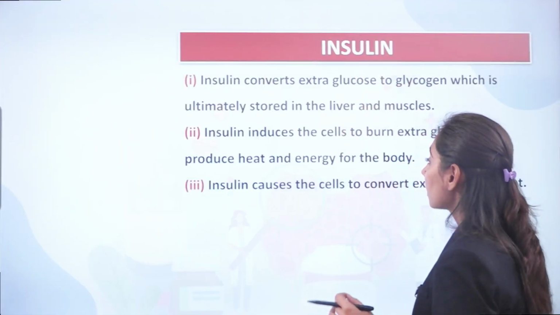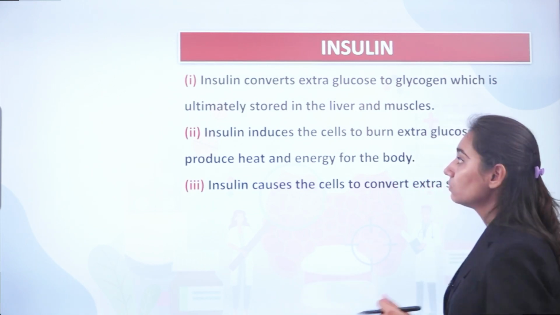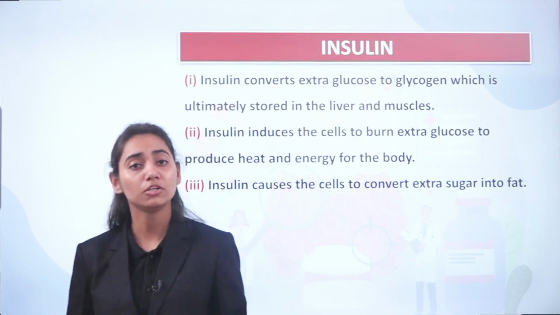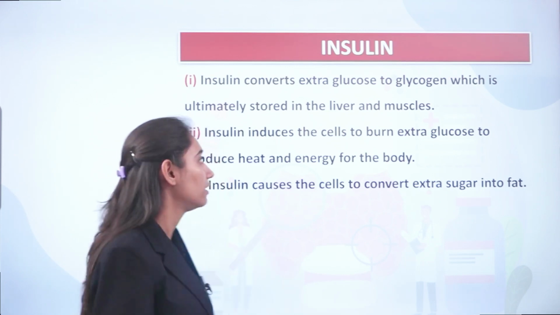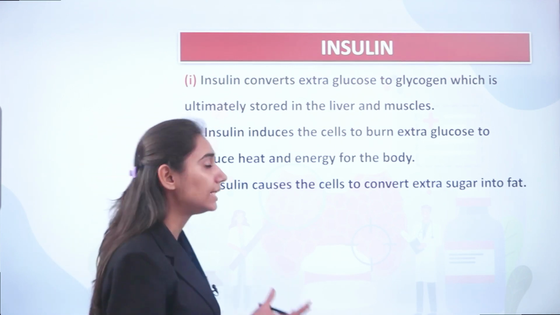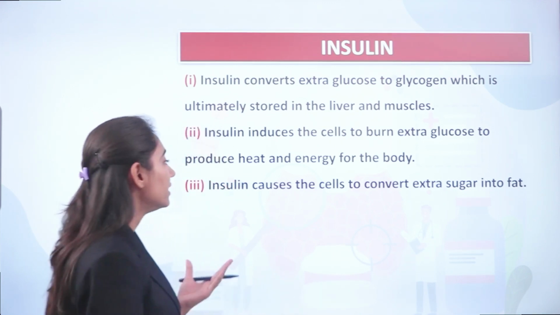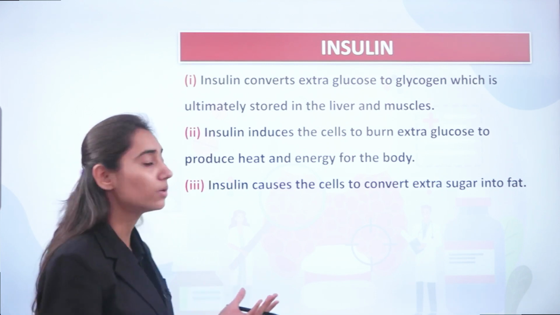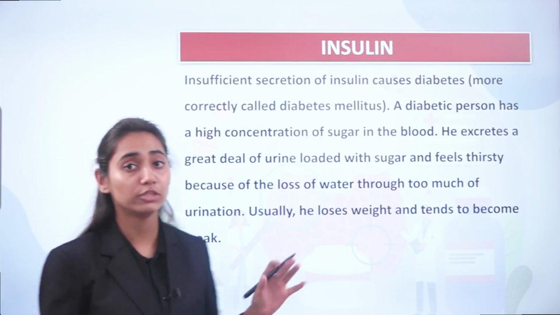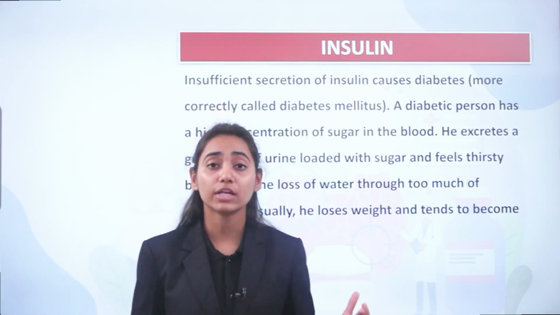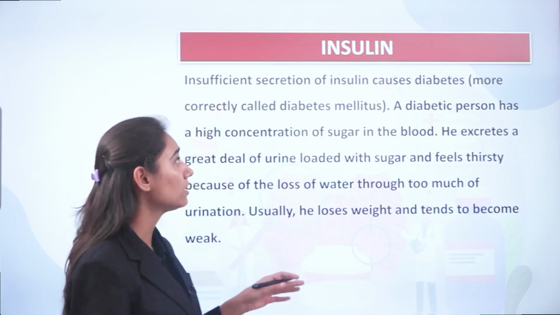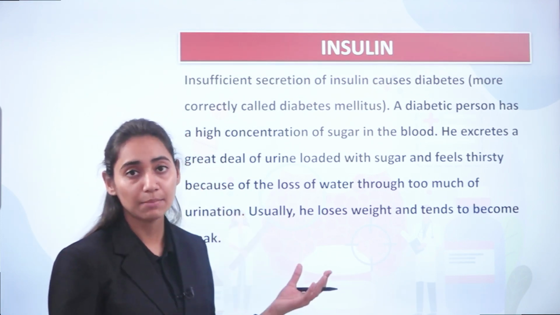Insulin converts extra glucose to glycogen, which is ultimately stored in the liver, because excess of glucose in your body can lead to a condition known as diabetes mellitus. Insulin induces the cells to burn extra glucose to produce heat and energy for the body. Insulin causes the cells to convert extra sugar into fat. Now, insufficient secretion of insulin means that there will be more and more accumulation of glucose in your blood. It can lead to a condition known as diabetes, more correctly known as diabetes mellitus.